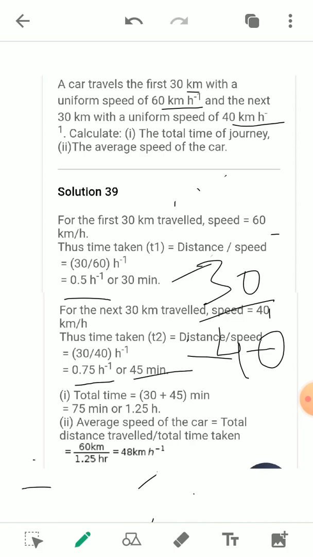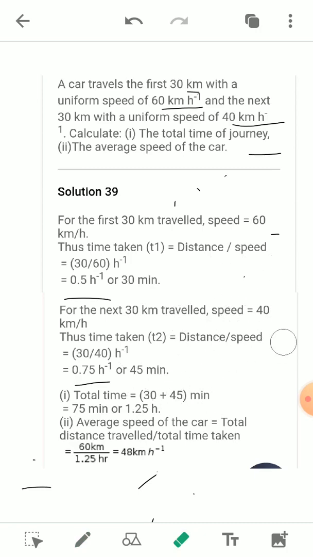So in the first case it will be 30 minutes, in the second case it will take 45 minutes, and we have to find the total time of the journey. To find the total time we will add both of these times. So total time will be equal to 30 plus 45, that will be equal to 75 minutes or 1 hour 15 minutes. So this is the total time of the journey of the car.